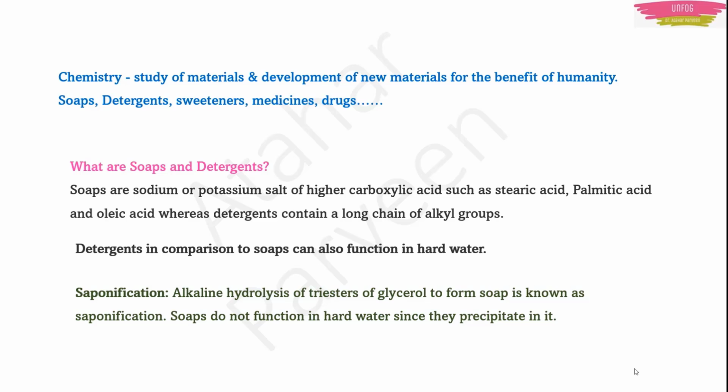And soaps do not function in hard water because they precipitate in it. They precipitate means they will not produce lather. Instead, they will become like a type of malai, you can say. On milk you will find malai, right? Like that they will react if you use soaps in hard water.